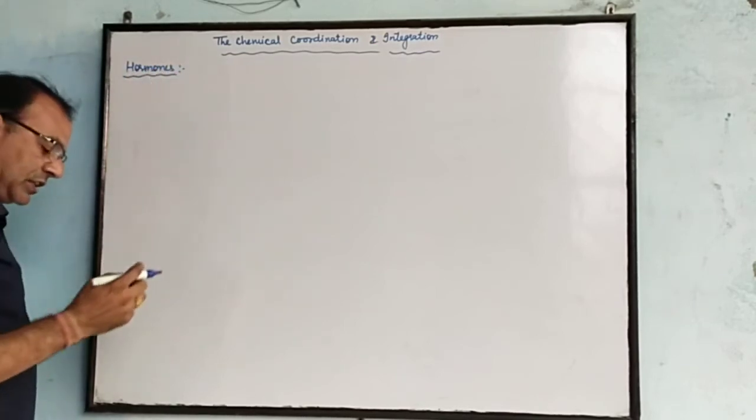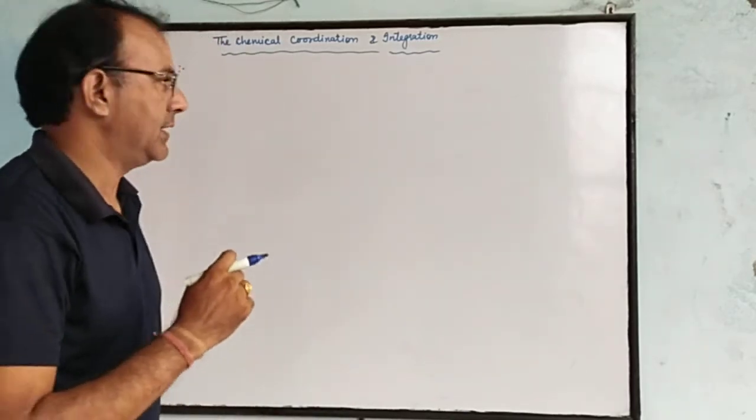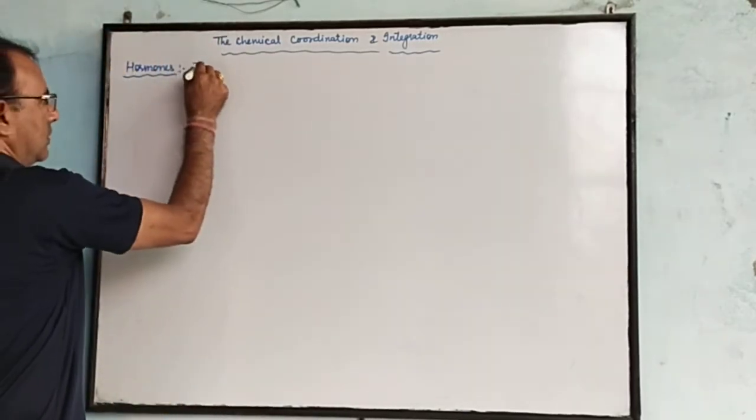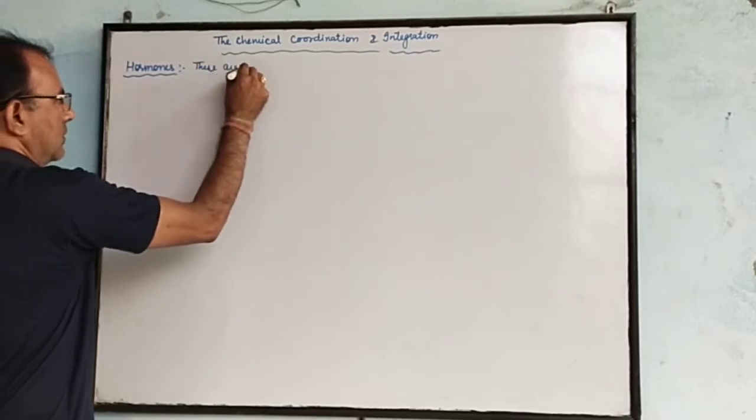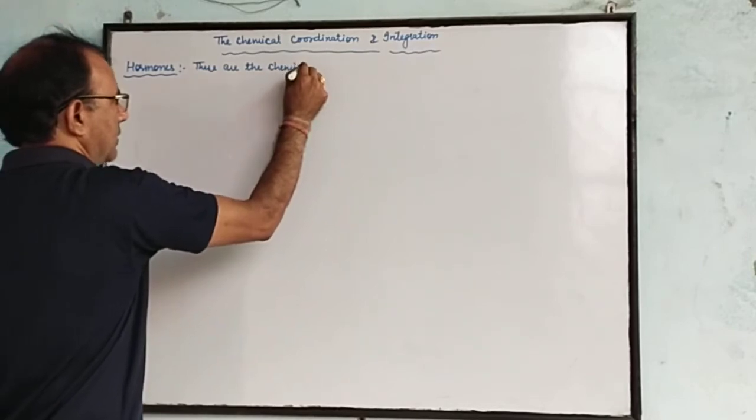Hormones are chemical substances which are secreted by the glands.